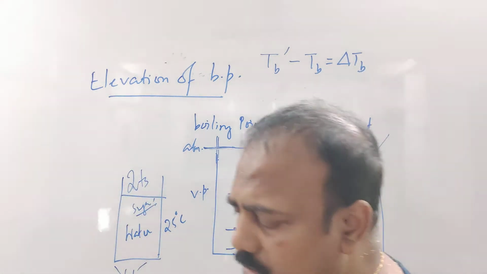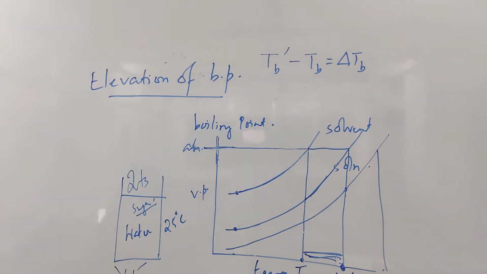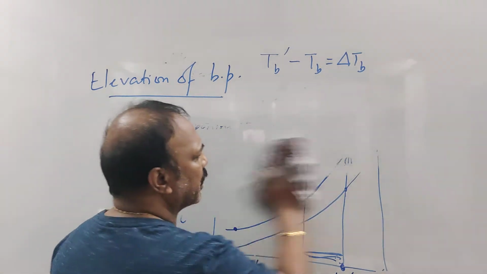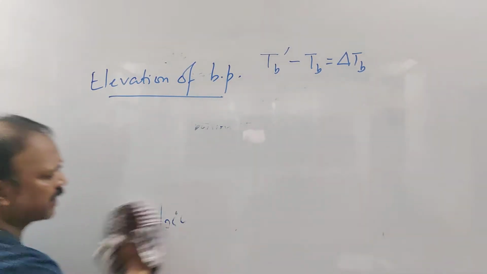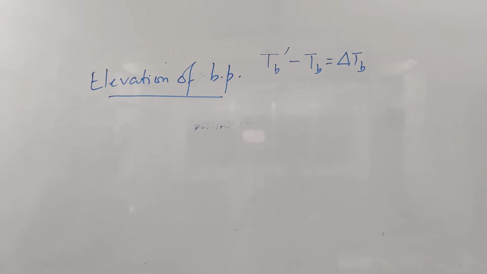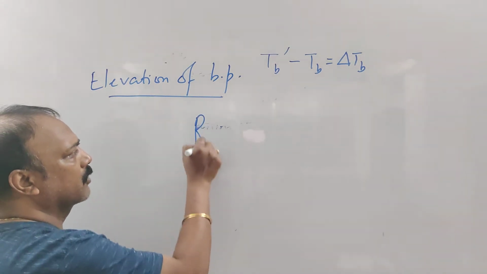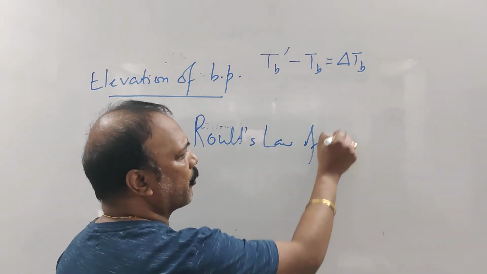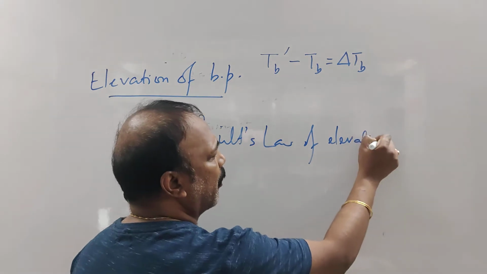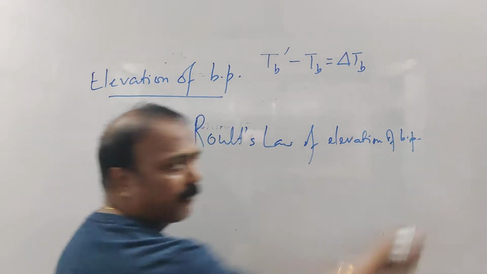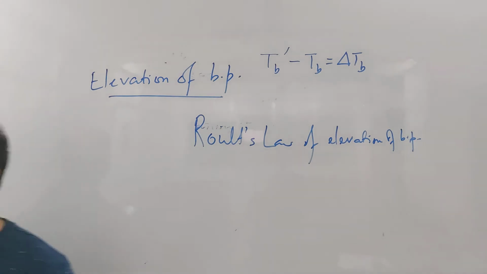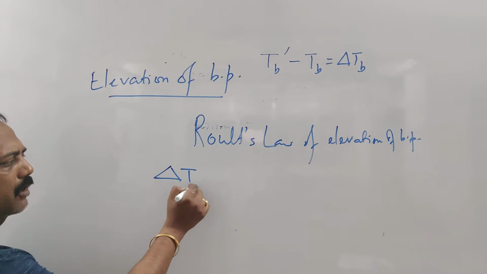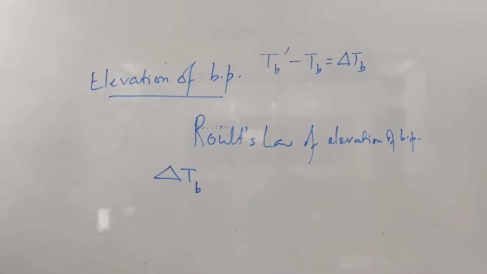Yes, and that was experimented with a number of solutions with a number of concentrations by a scientist called Raoult, and he gave a law, which is known as, again, Raoult's law. You know the name already. Raoult's law of elevation of boiling point. What he found, and then finally he came to the law, is about elevation of boiling point, that is delta Tb.